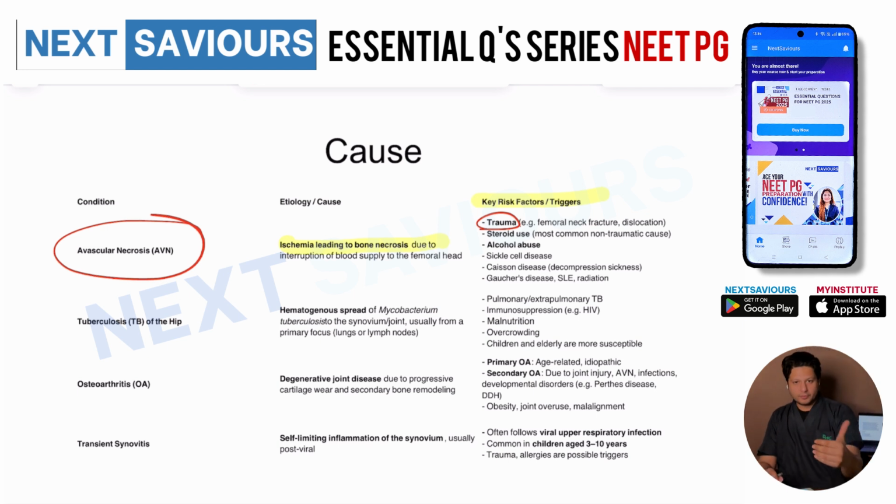If there is a fractured neck of femur, if there is a fracture of the head of the femur also, if there is a dislocation of the hip joint, or if there is even a fracture of the acetabulum, it might all result in AVN of the head of the femur. Then the second most important cause, which is usually kept in your questions, is steroid use.